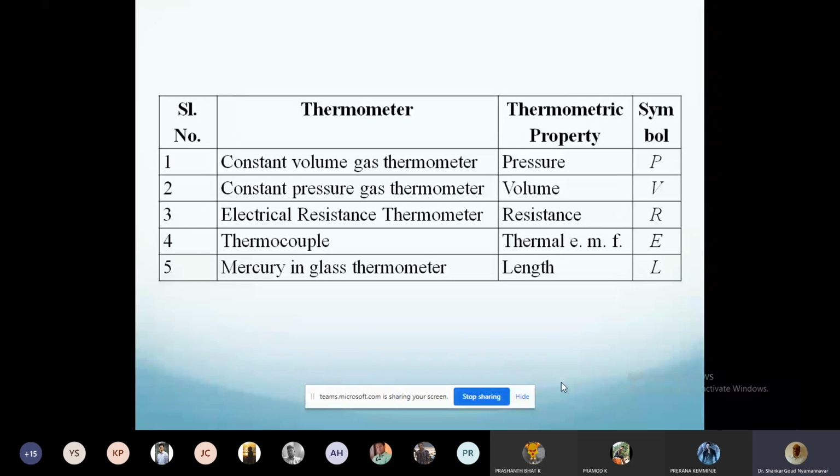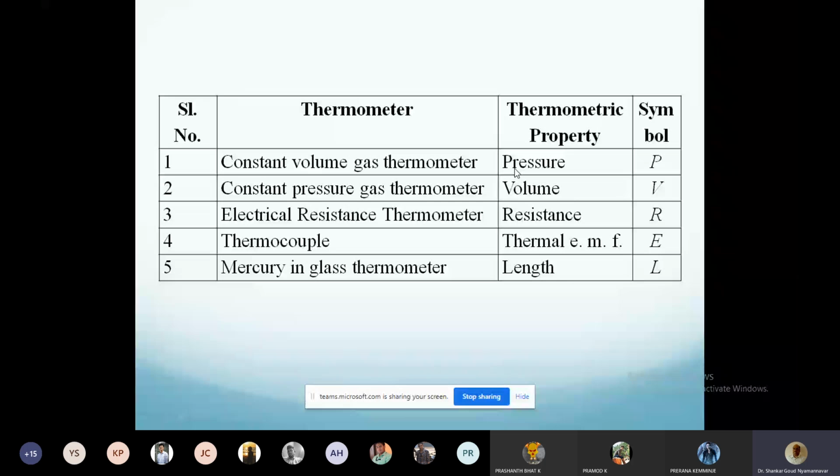Pressure increases, right? So when volume is constant, pressure is a direct function of temperature. You have the ideal gas equation, PV equal to nRT. n, the number of moles, and the universal gas constant R are constants. They don't change. So nR is constant. Therefore, if I keep volume also constant, then what happens?